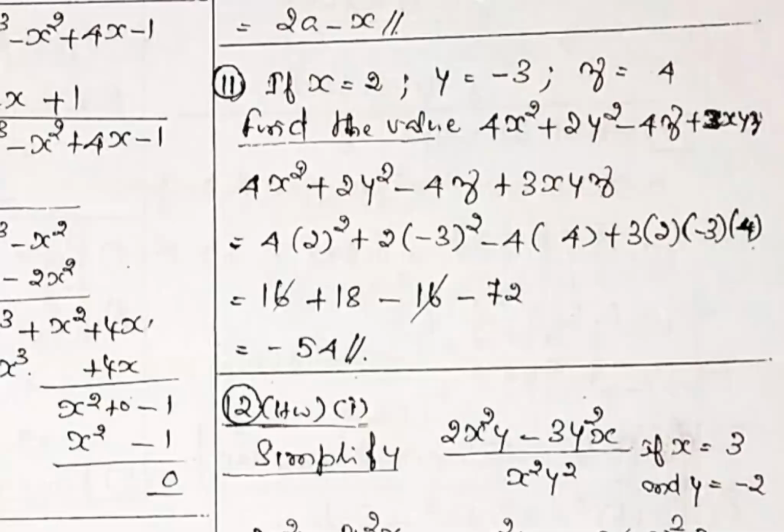You see, in the 4x place we put 2, so 2 square, plus 2, in the y place you put minus 3, and in the z place you put 4. Plus 3 into x into y into z, that is 2 into minus 3 into 4. Simplify it, and finally you get minus 54. It's a substitution problem.